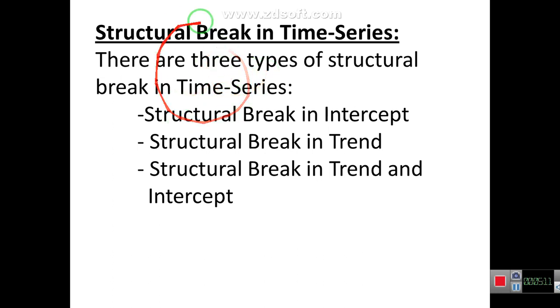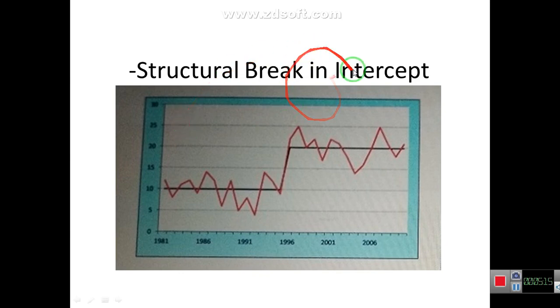Now we explain these concepts with the help of diagrams. In this diagram you can see that first of all the average line is passing at 10, and suddenly there is a rise, a jump from 10 to 15, 20.